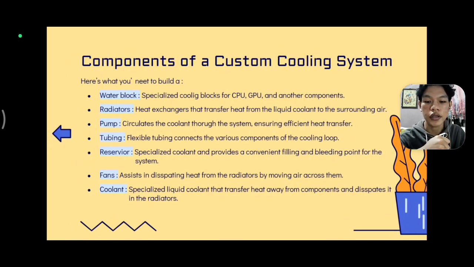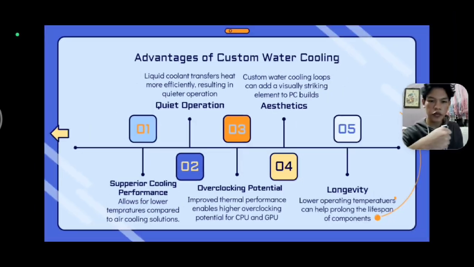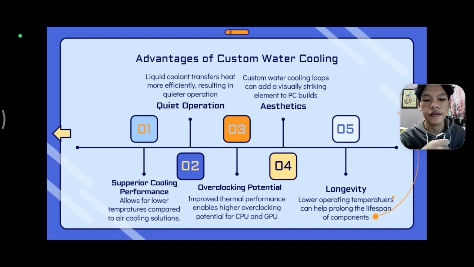Here are the components of a custom water cooling system you need. First one is water block, radiator, pump, tubing, reservoir, fans, and coolant. Next up, here are the advantages of custom water cooling. First one, superior cooling performance, allowing for lower temperatures compared to air cooling solutions.